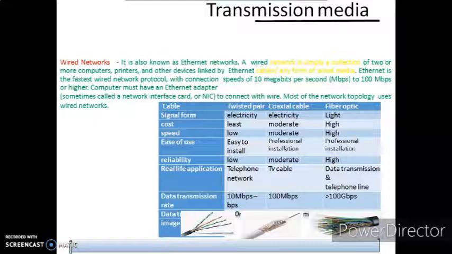Now friends, there are three types of cables that we are studying. First one is twisted pair, then coaxial cable and fiber optics cable, right? Fiber optics are very costly as they can transmit at a rate of greater than 100 Gbps. Coaxial cables 100 Mbps, and twisted pair around 10 Mbps to 10 Bps, right? So there are certain examples. These are the differences. Now you have to write down those differences in the form of a table in your notebook.